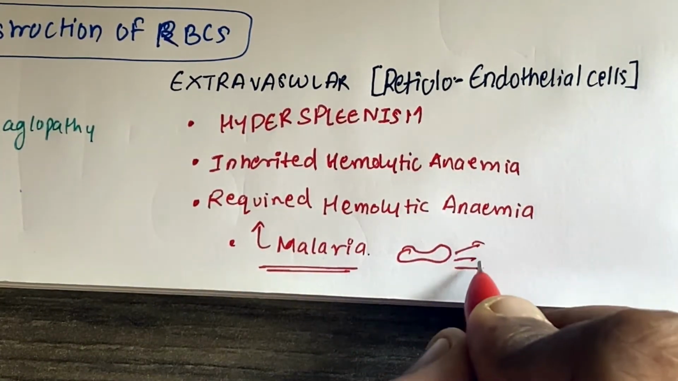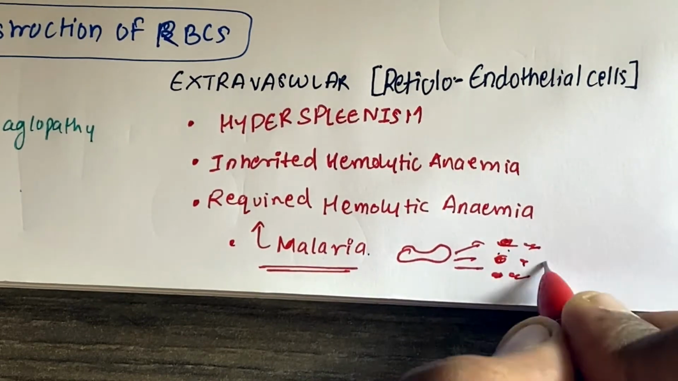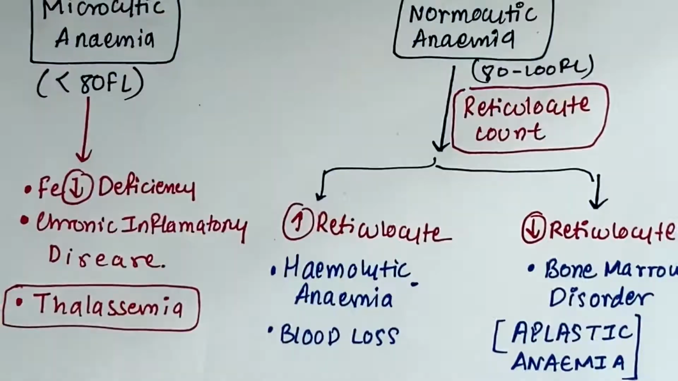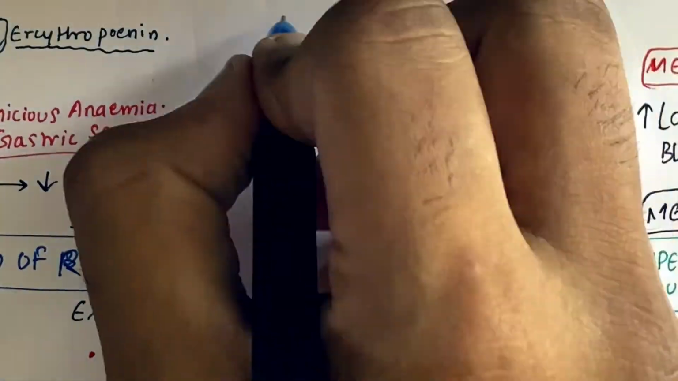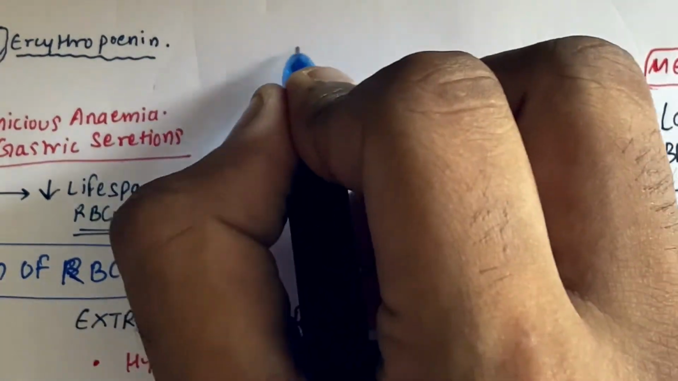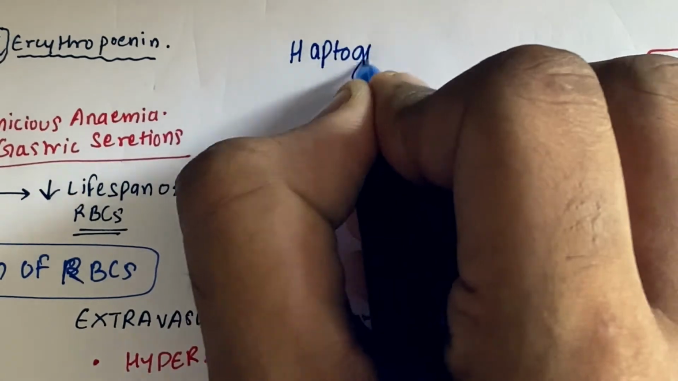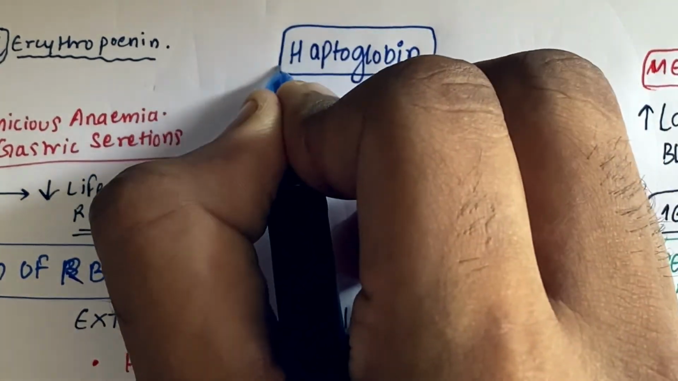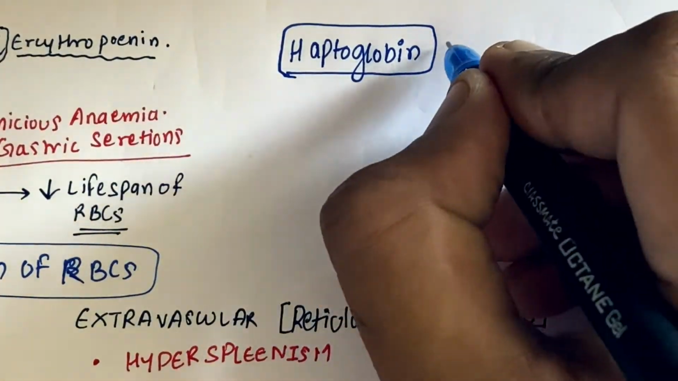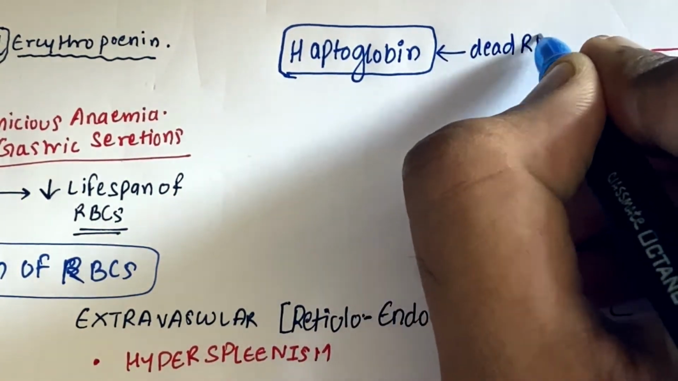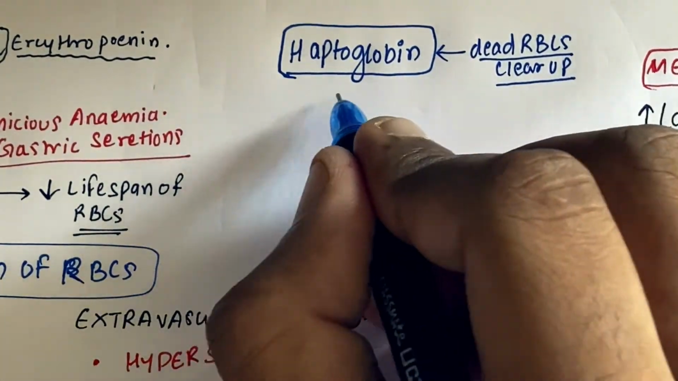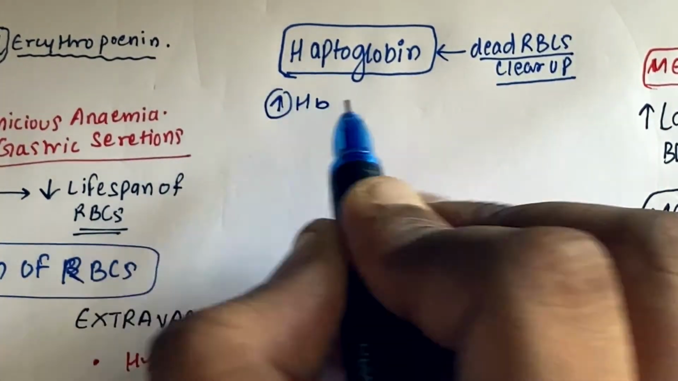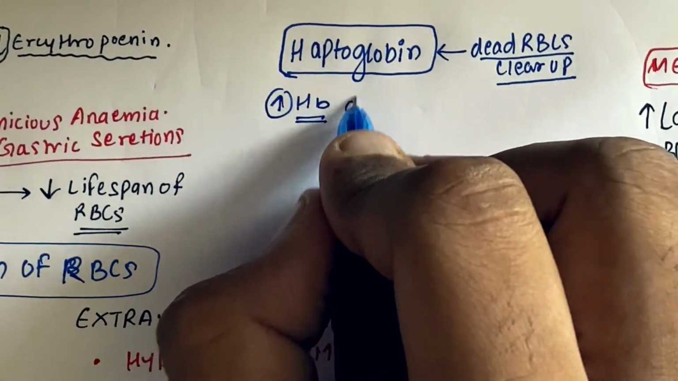This can lead to malaria. Malaria basically kills off the whole process of erythropoiesis. I'll be talking about haptoglobin. So what exactly is haptoglobin? Just imagine there's a hell of a lot of RBCs in your body, and they are dead because of a disease. Dead RBCs are piled up, and they need to be cleared, so here haptoglobin plays an important role.